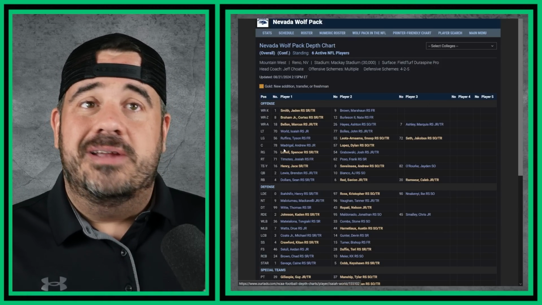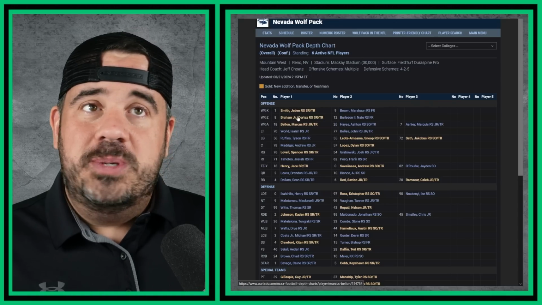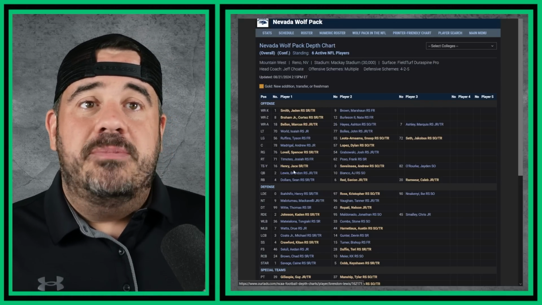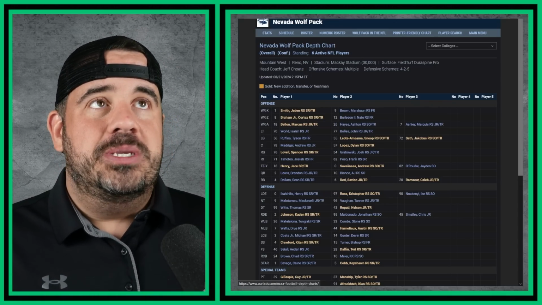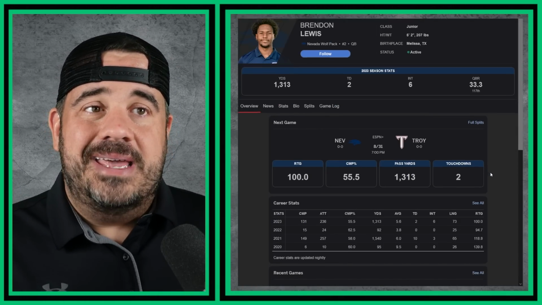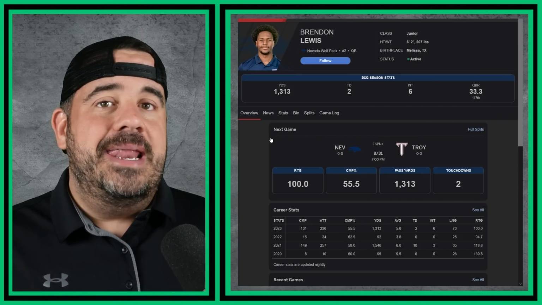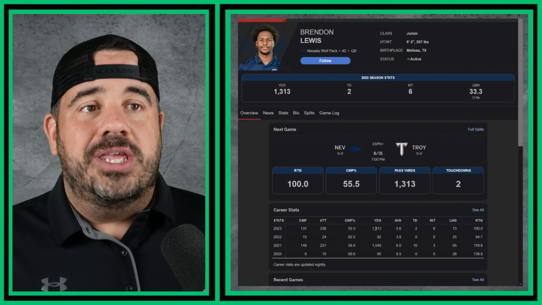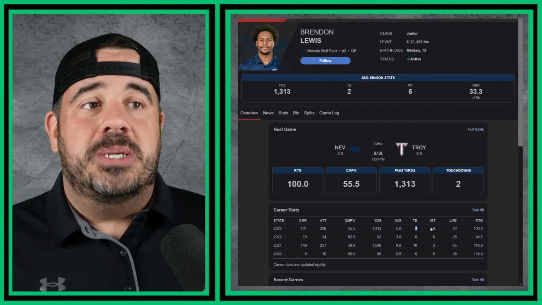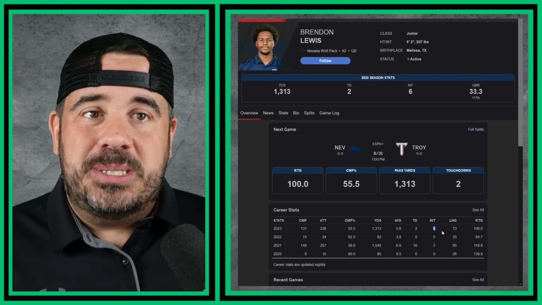you can see what's going on here. There's a whole brand new receiving corps that came in. Same quarterbacks here, though. I don't care how good your receivers are. If your quarterback's not that good, how are you going to give him the ball? Because look at last year for him. Not hating on Brendan Lewis at all, but you threw 1,300 yards, 2 touchdowns, 6 picks. That was your season last year.